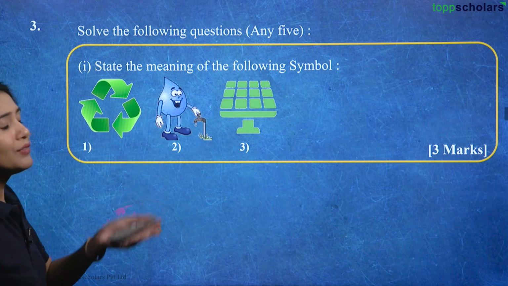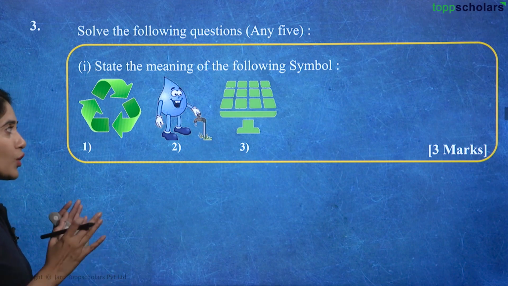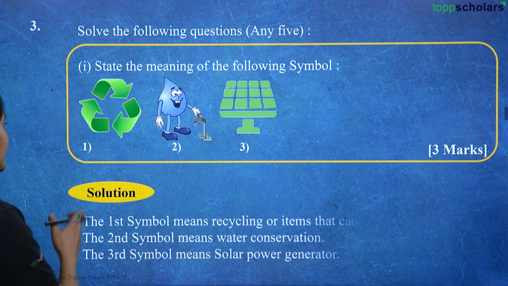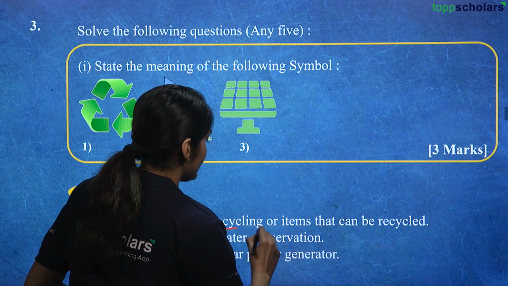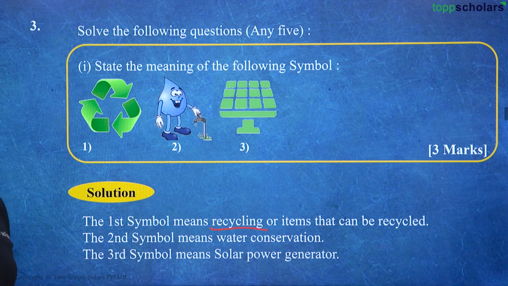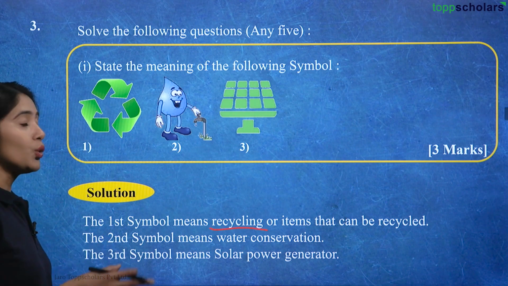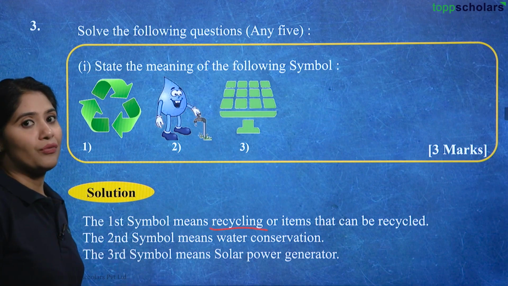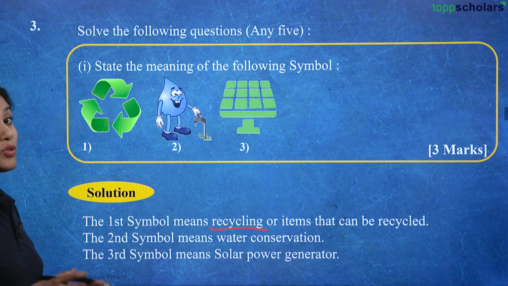Then, solve the following question. State the meaning of the following symbols. You must have seen these symbols multiple times. What do these mean? The first symbol means recycling, or items that can be recycled. Certain dustbins have these kinds of symbols, so you can throw recyclable items into those dustbins.